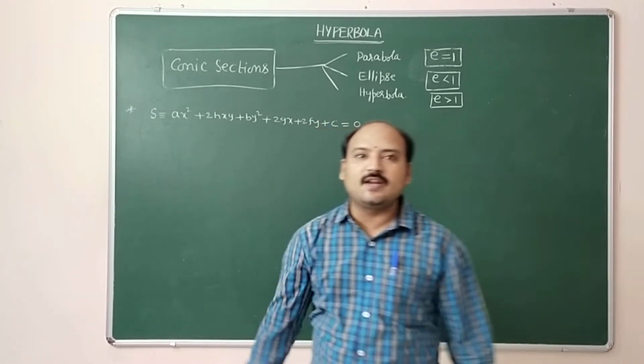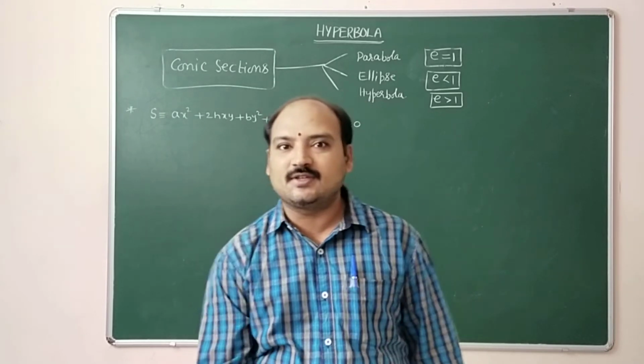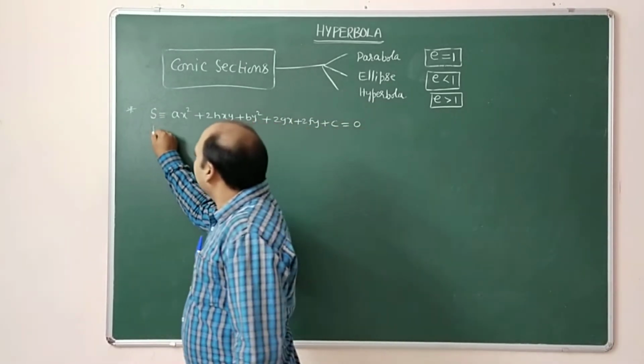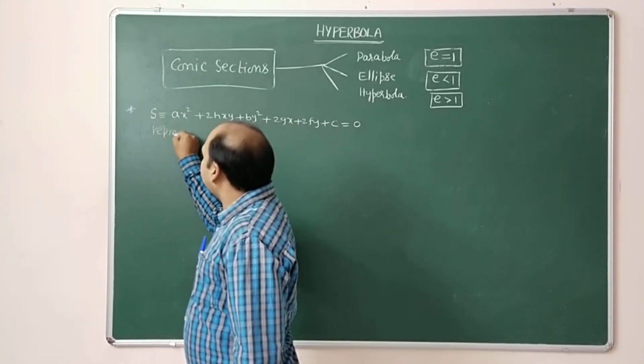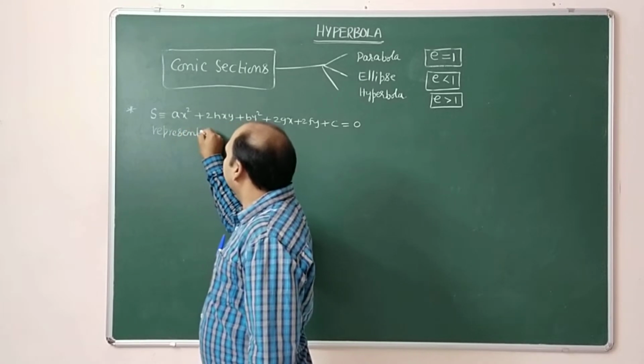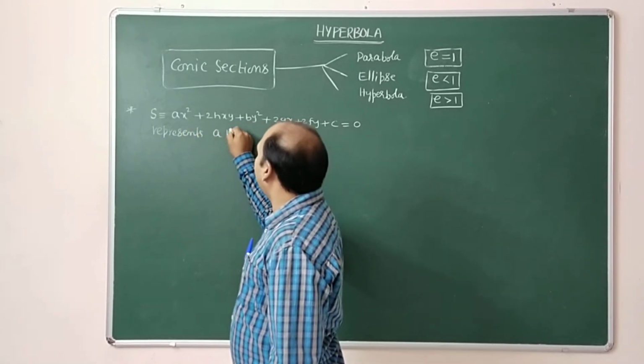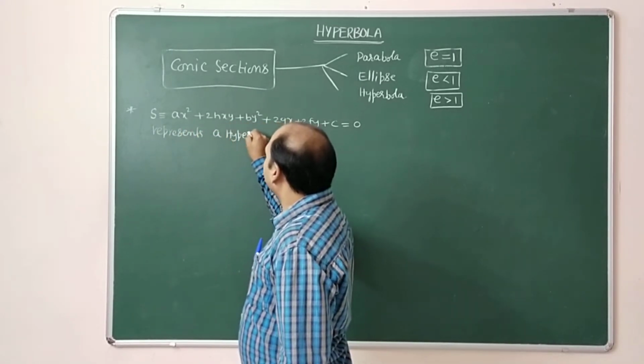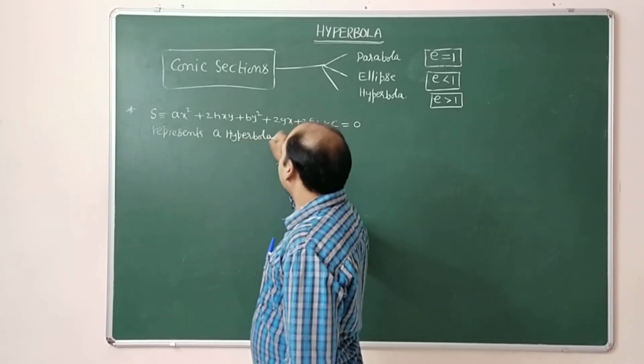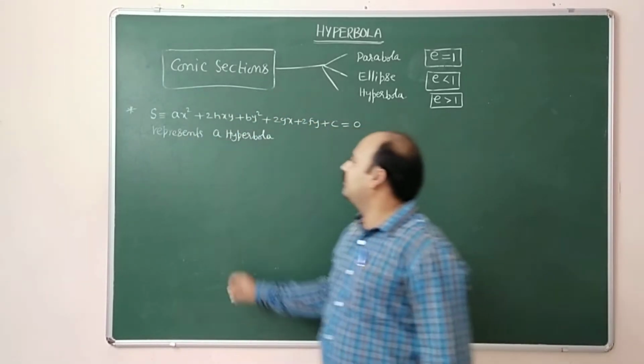The second degree general equation represents a hyperbola if and only if